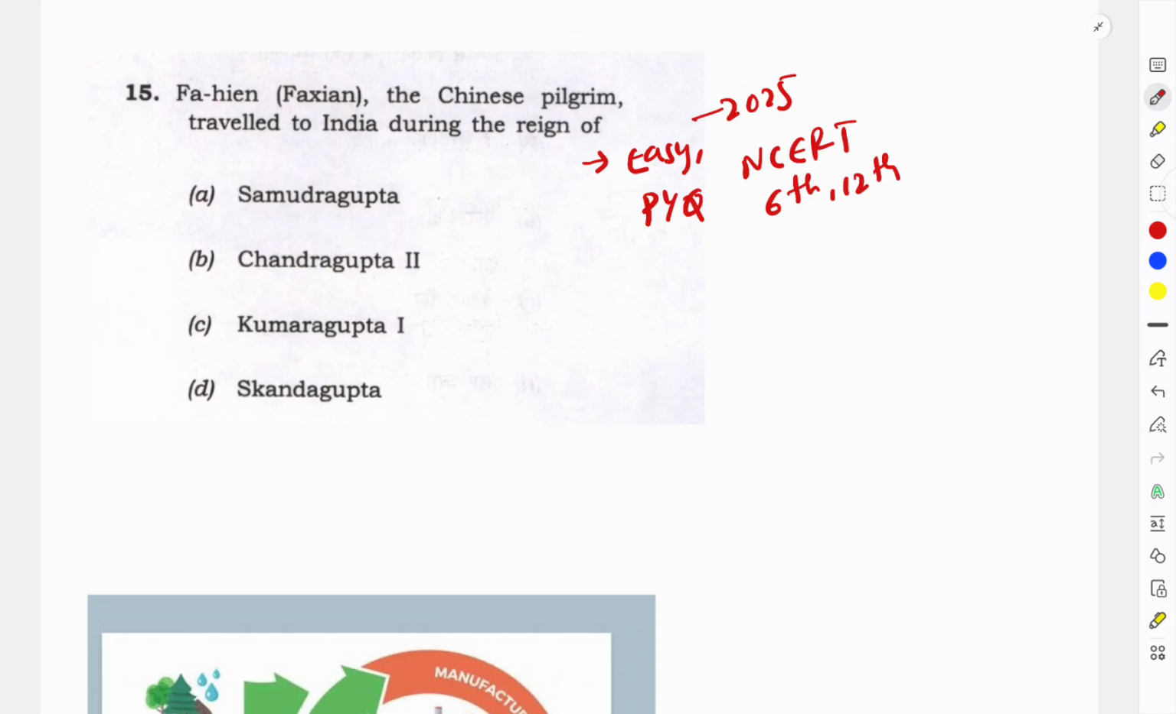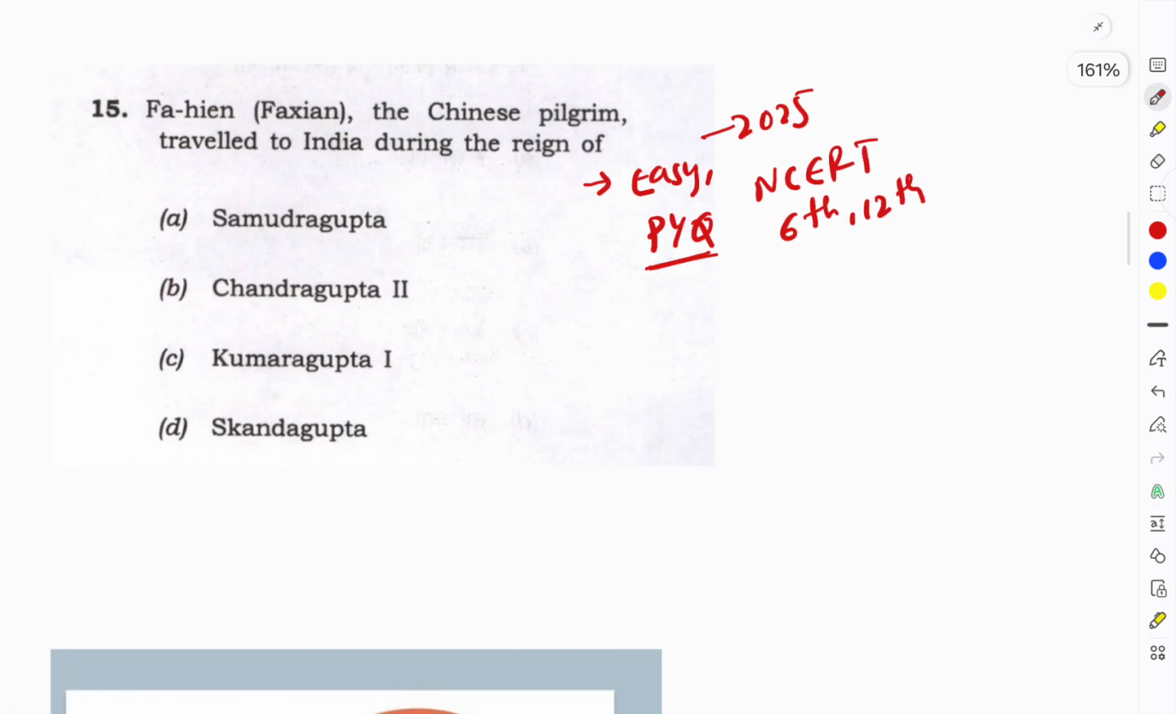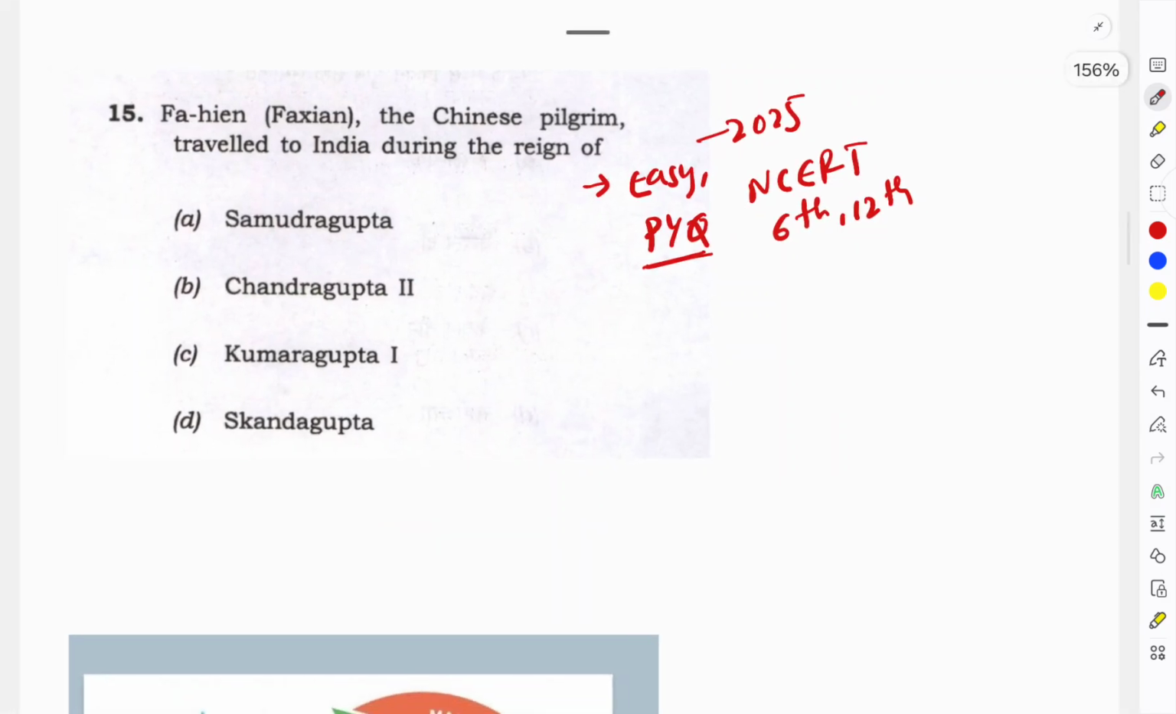So we should not neglect NCERT, especially for beginners. You have to read NCERTs to understand. At the same time, if you have solved PYQs properly, then you would have done this question very properly. For example, Fa Hien, the Chinese pilgrim, traveled to India during the reign of. It is one of the most repeated questions in most competitive exams. Even though UPSC keeps on asking, in most competitive exams it is one of the easiest questions. You can score +2 marks easily here.